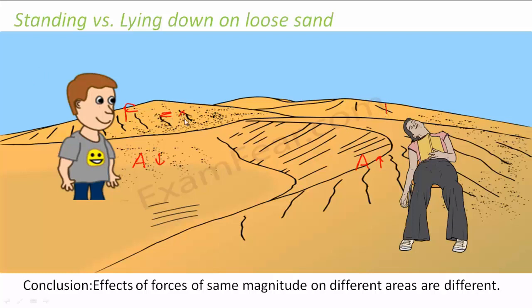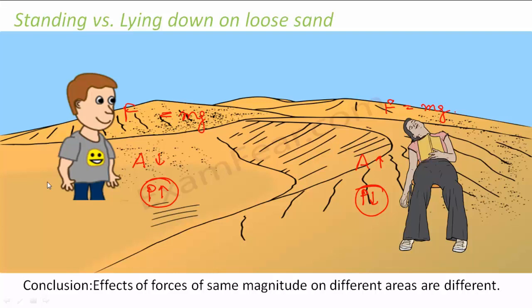Here also your force will be mg. Here also your force will be mg. So the same force is acting on both the objects. Here the area is less, therefore the pressure is more. Here the area is more, therefore the pressure is less. So when the pressure on the sand is more, it tends to go inside. When the pressure on the sand is less, it doesn't make much change, right?